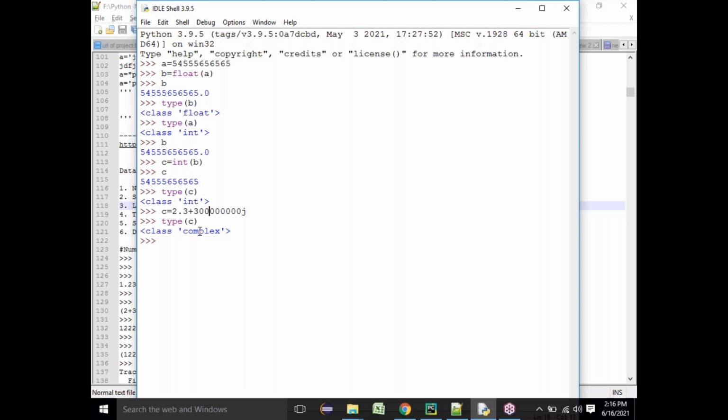Okay, now coming to the process. Can we convert a complex to an integer? So I am going to say some variable d equal to int of c. Can I say int of c? Can I convert a complex into an integer?